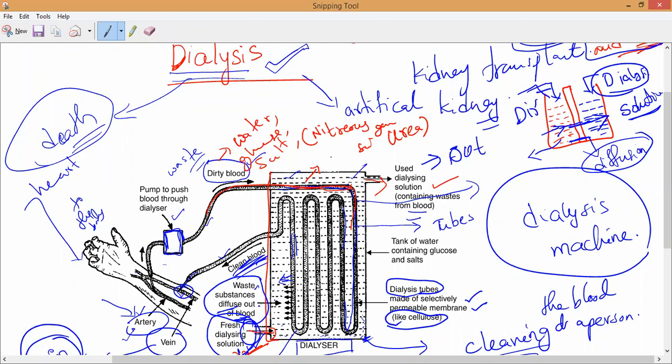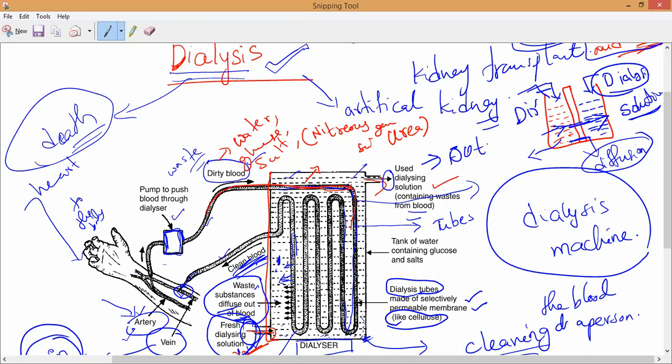When the blood passes through these selectively permeable membranes like cellulose, this long tube, the dialyzing solution outside does not contain any urea, so from the blood, by the process of diffusion, the urea comes outside, and this dialysis solution containing waste from the blood goes outside.